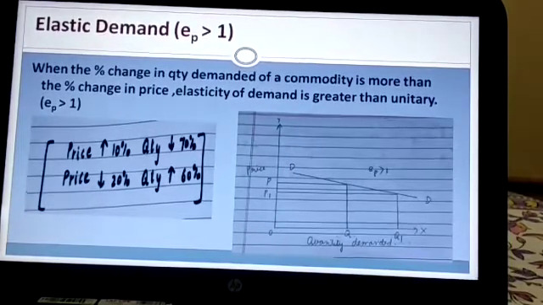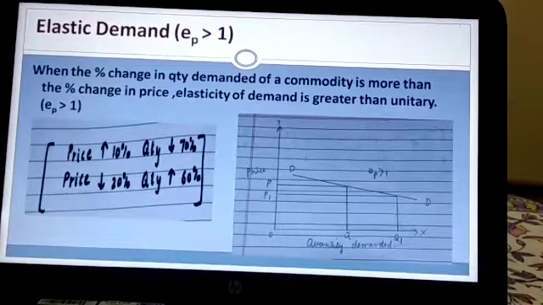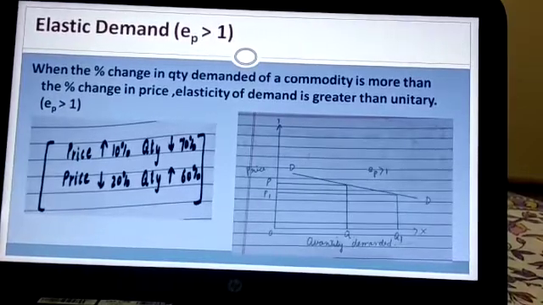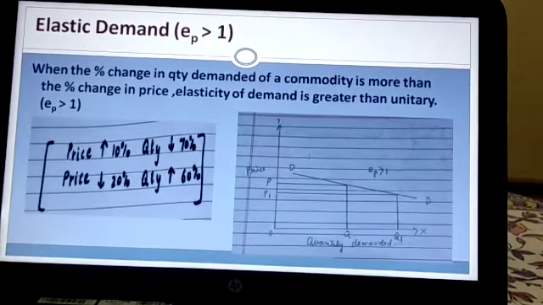When the percentage change in quantity of a commodity is much more than the percentage change in price, elasticity of demand is greater than unitary. What does this mean? I'm showing you an example. If the price increases by 10%, quantity falls by 70%. There is a huge change in quantity.